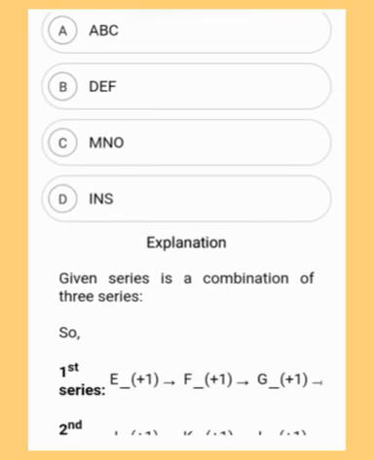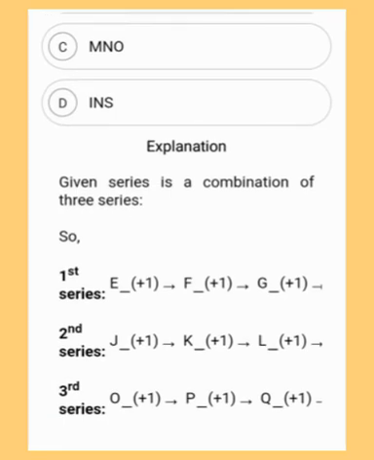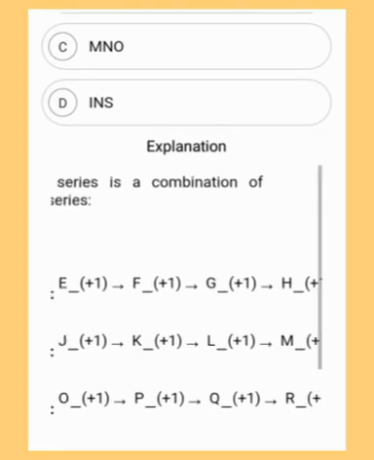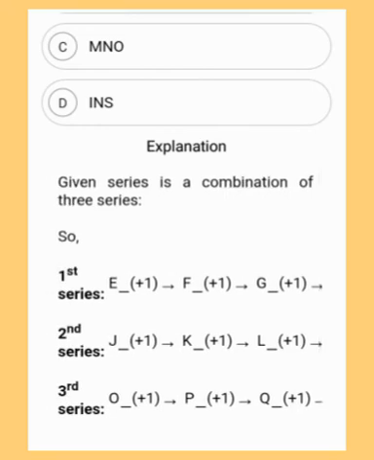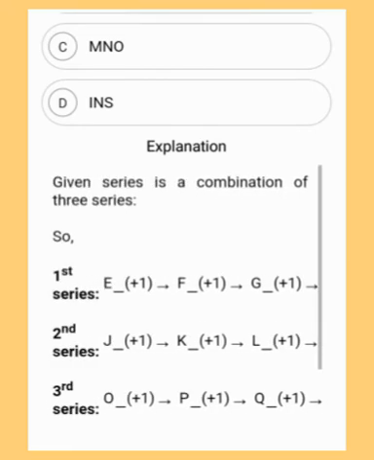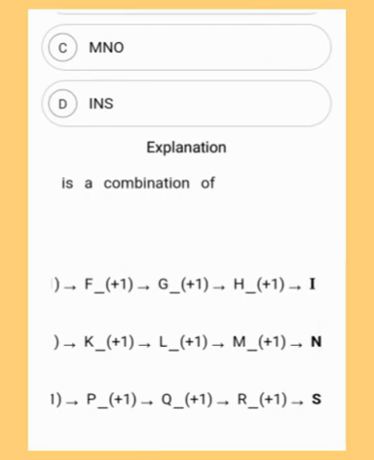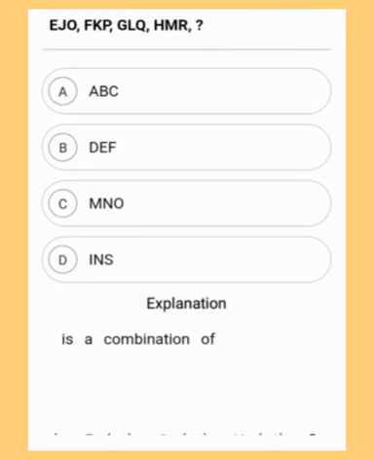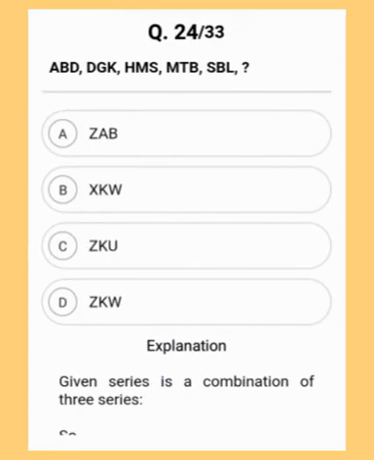Again, the given series is a combination of three series, first, second and third. Here you can see E plus 1, F plus 1 until you get the answer I. Again in the second series plus 1 until you get the answer N. And the third series you can see plus 1 until you get the answer S. So I and S, which is option D, is the correct answer. Moving to the next question.